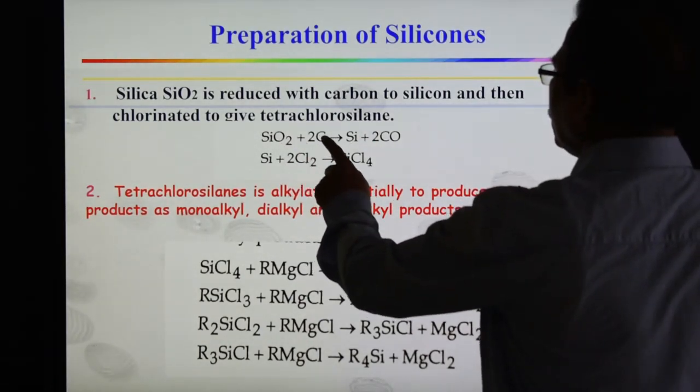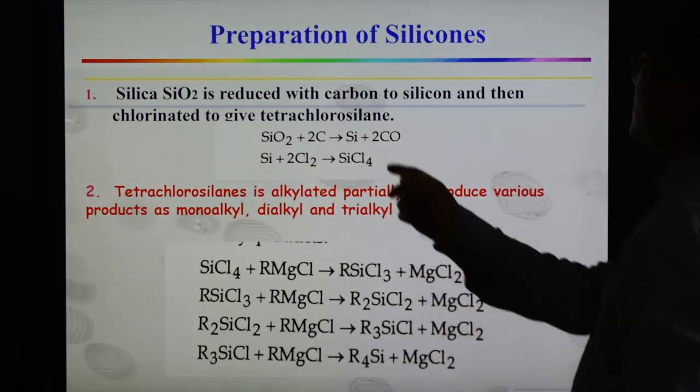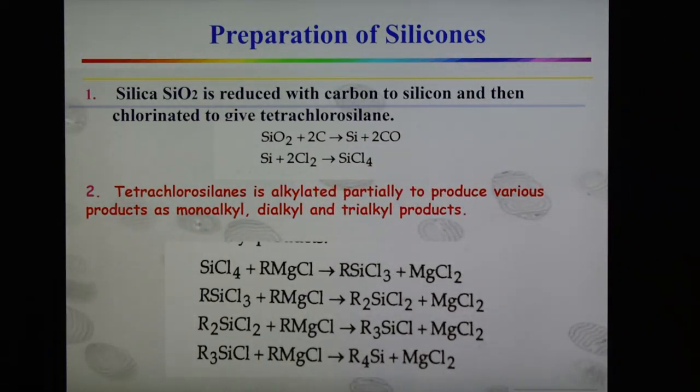So 2 oxygen to here, carbon forming, and silicon is formed. After this, silicon is chlorinated, forming SiCl4. In this way we can synthesize these silicons.